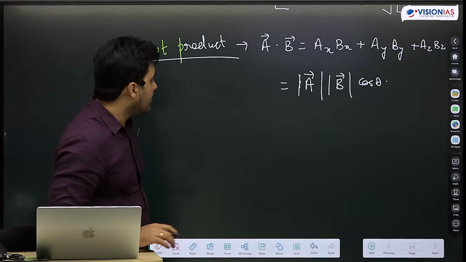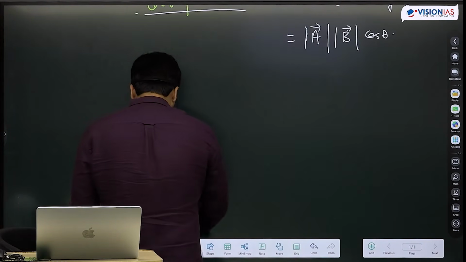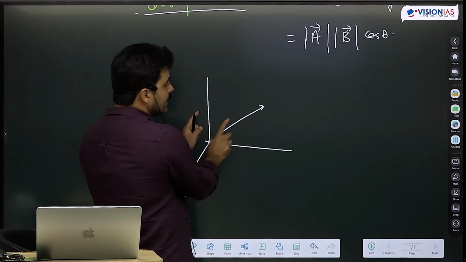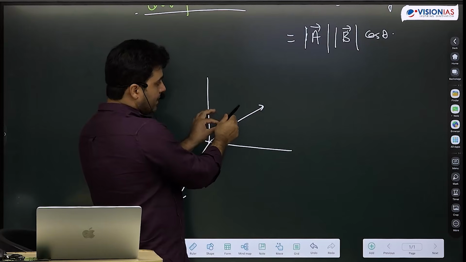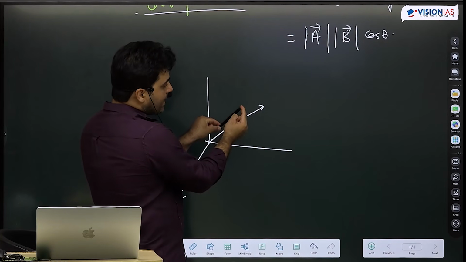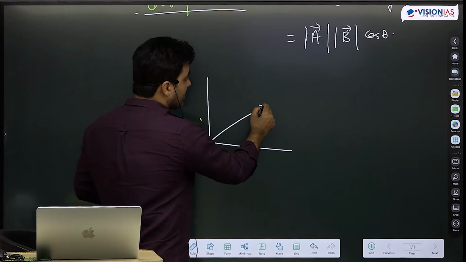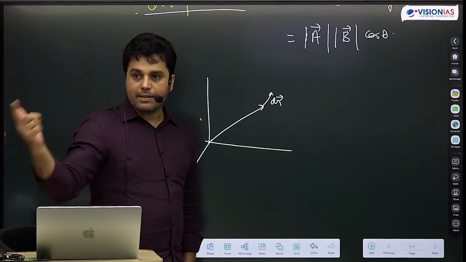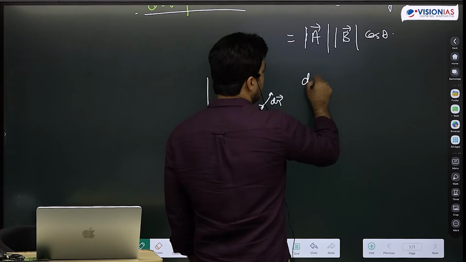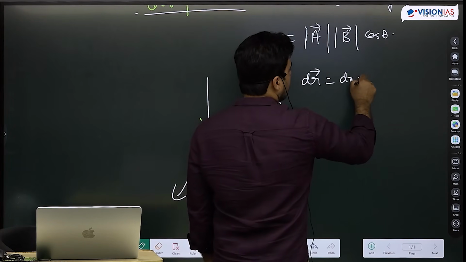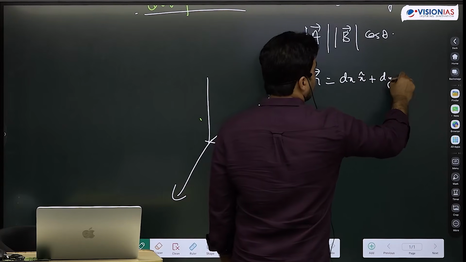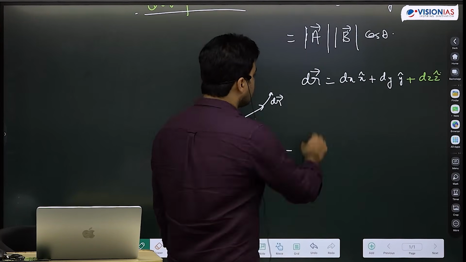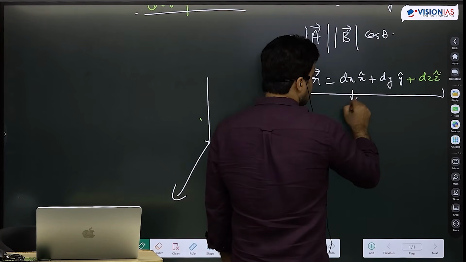What about other things? For example, what about the length element? I am at R, and let's say this is my R somewhere here, and from this R I go in this direction. I make a change dr, but now this dr will have three components, dx, dy and dz. So what will my dr be? dx x cap plus dy y cap plus dz z cap. This is my length element.